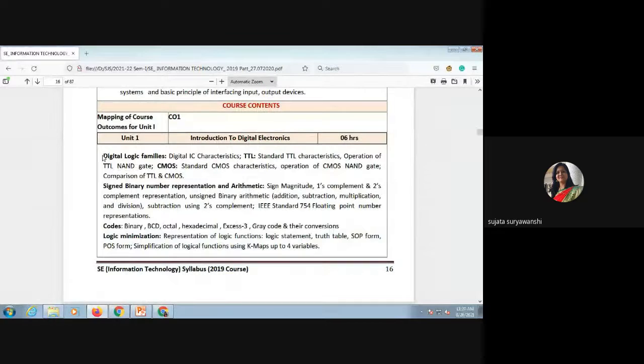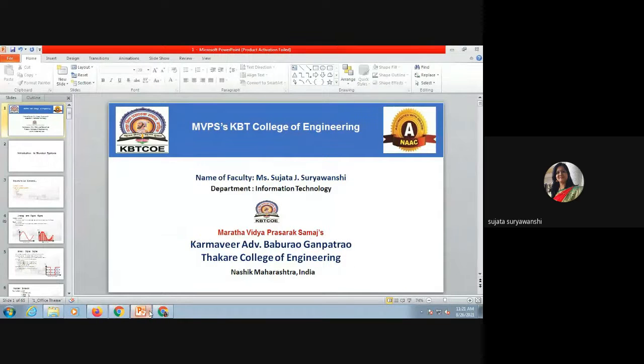Okay, so we'll start with your first unit. In your first unit, just remember the first topic, digital logic families. I hope you all know about these concepts as you had an electronics subject in your first year. This is a very theoretical concept. We will start today with number systems and the arithmetic operations of the number systems. So let me start my PPTs first.